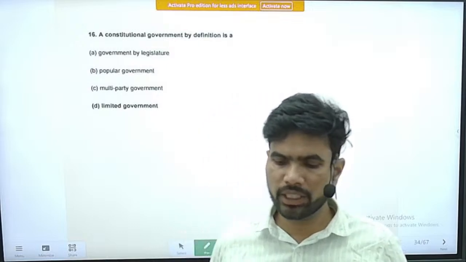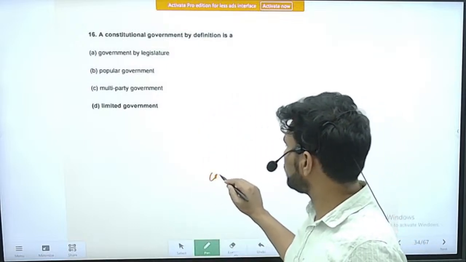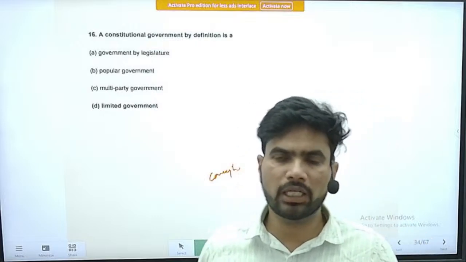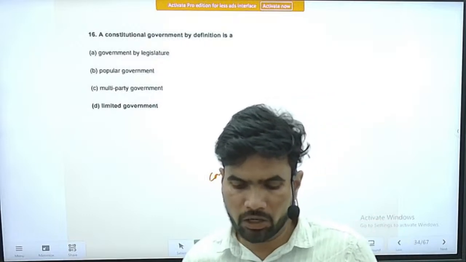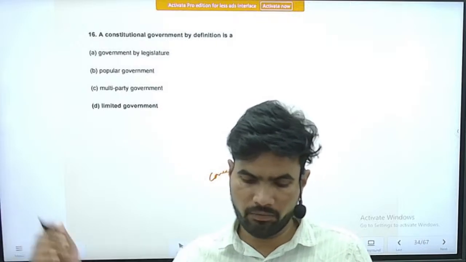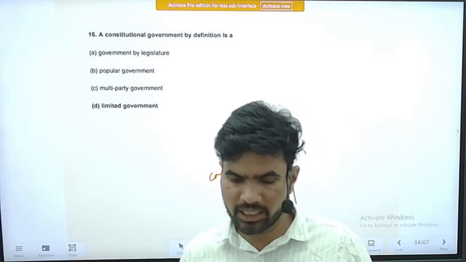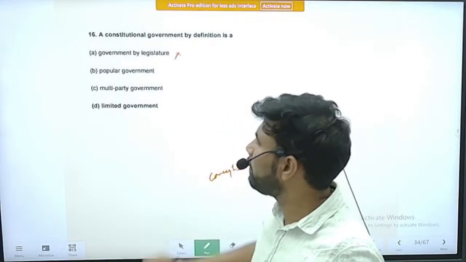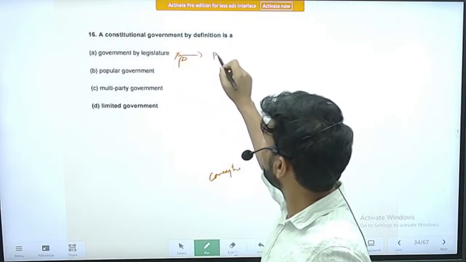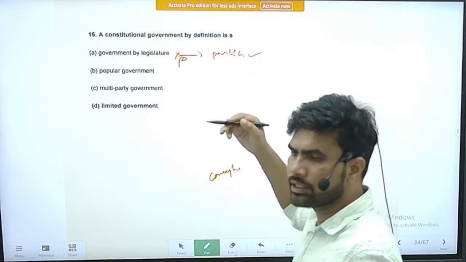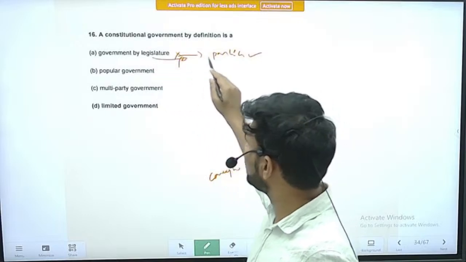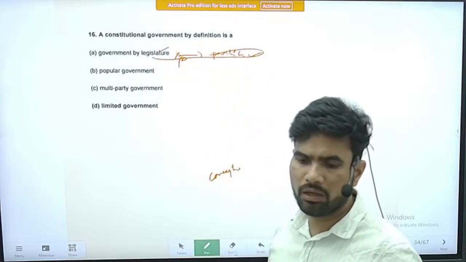So question number 16 is a completely conceptual question. So you should be thorough with the concept, then only will you be in a position to answer this question. The question is, a constitutional government by definition is a what government? Option A, government by legislature. There is no concept called government by legislature. You can call it the parliamentary form of government, because the executive hails from the legislature. In that way we can understand this, but it is not a constitutional government.